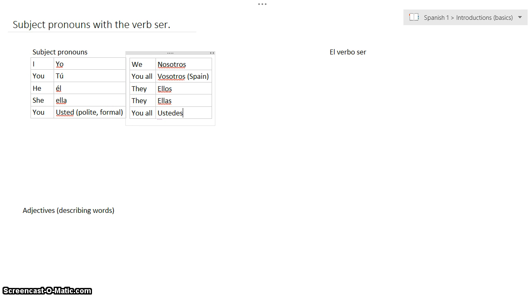Okay, so those are the subject pronouns, and we've seen those, you know those. But we're going to combine those with these verbs over here. So the verb ser, to form a sentence, you need a subject, you need a verb, and then you need an object. So here's your verb. And remember that the verb ser means to be in English. So to be in English is the verb I am, he is, she is, we are, they are. Basically that comes down to three different forms in English.